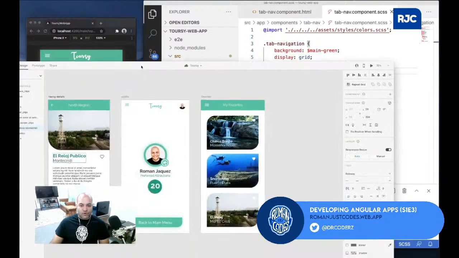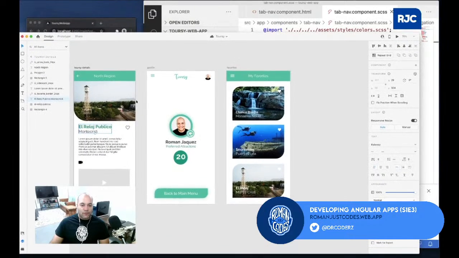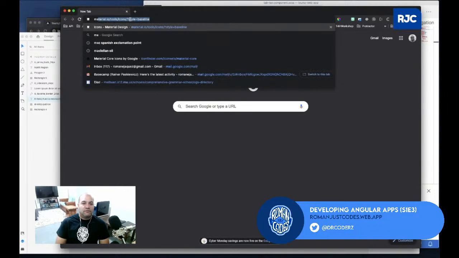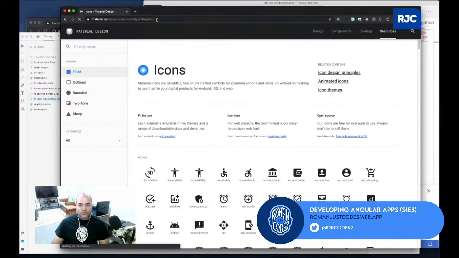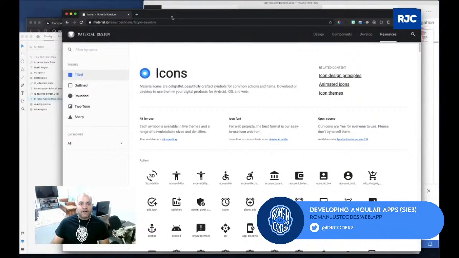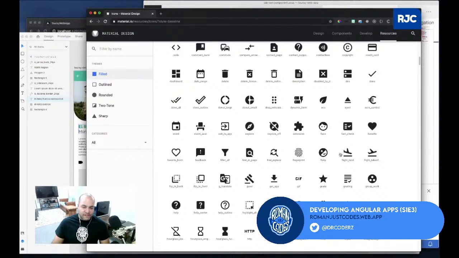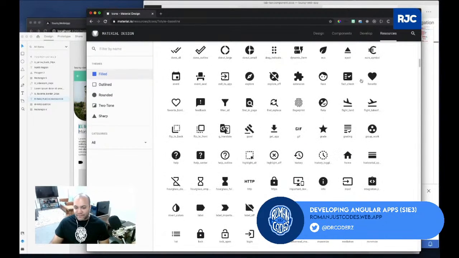Nice. So what else we got? You see, we kind of did that. We definitely want to flip between this, which will of course be driven by some sort of property that we'll keep. But why don't I remind folks about how to use the material icons. Remember, the material icons is this resource where you use an icon font provided by Google, completely free, and then you can use this in your application. In the previous episode, I showed how I can use some of these icons, like the one that I just showed you. I'm gonna look for the not filled version of this.